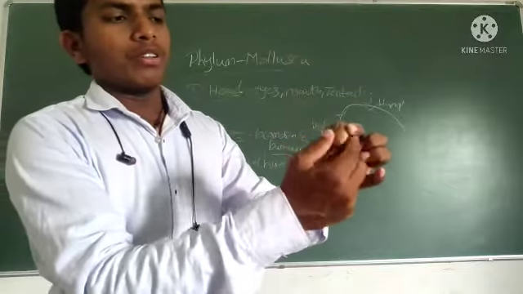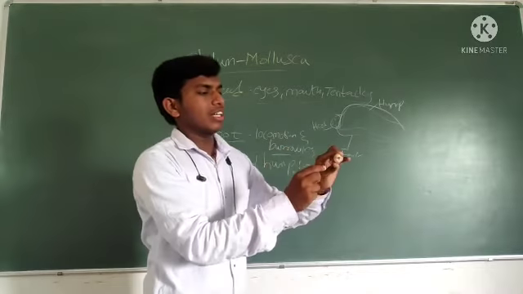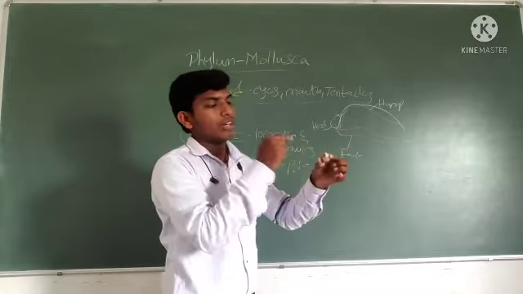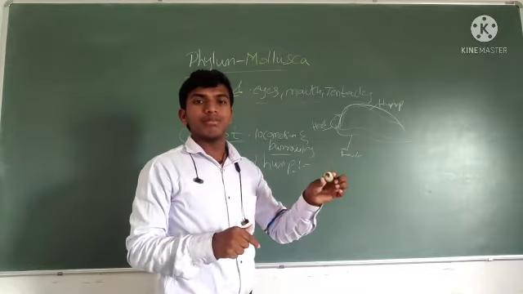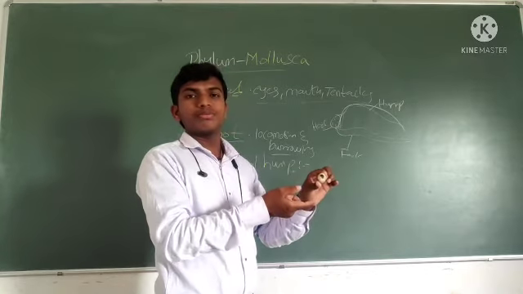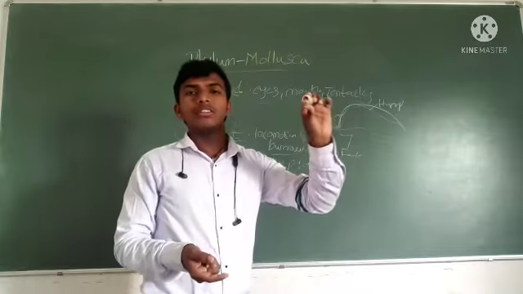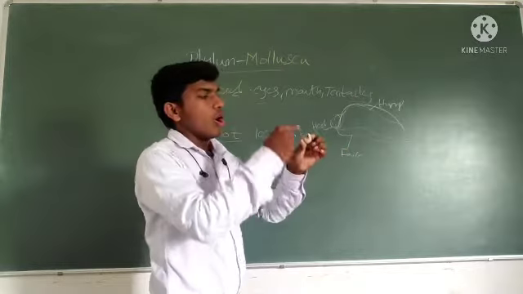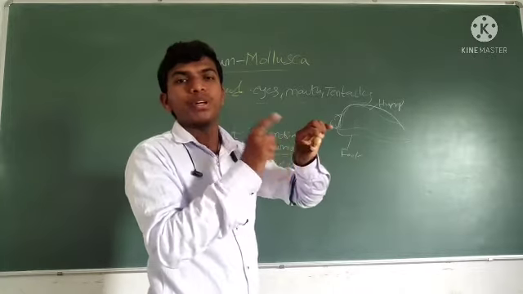But for the visual, what will we observe? It looks like a shanku, a conch, but inside that mollusca is present, that snail is present. But for the visual, there is no snail, right? This is the structure in the season of what? Summer.